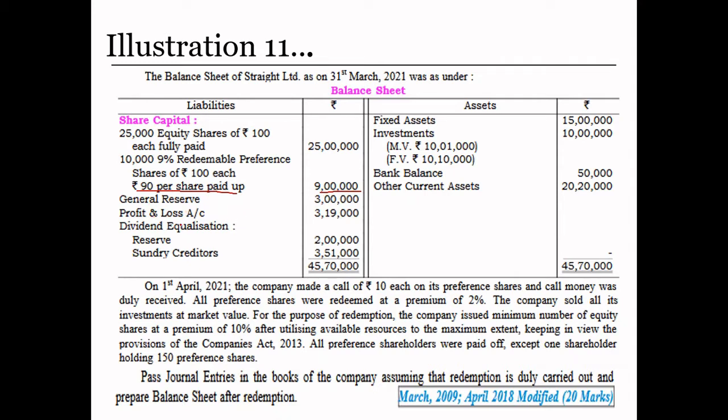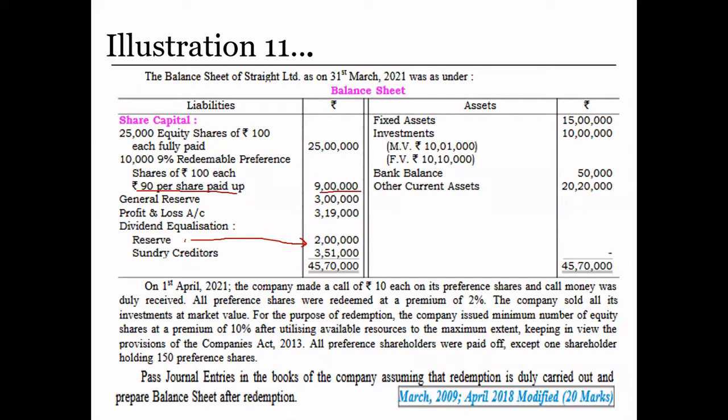General reserve 3 lakh rupees. Profit and loss account 3 lakh 19,000. Dividend equalization reserve is 2 lakh rupees. Dividend equalization reserve is also a divisible profit because it is created out of the revenue profit which a company generates every year. Sundry creditors 3,51,000. On the asset side, we have fixed asset investment of rupees 10 lakh, whereas market value is 10 lakh 1,000 and face value is 10 lakh 10,000. Bank balance 50,000. Other current assets 20 lakh 20,000.